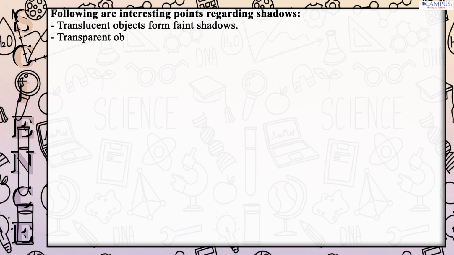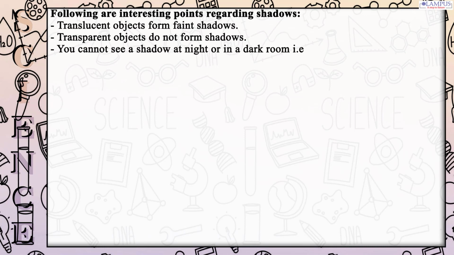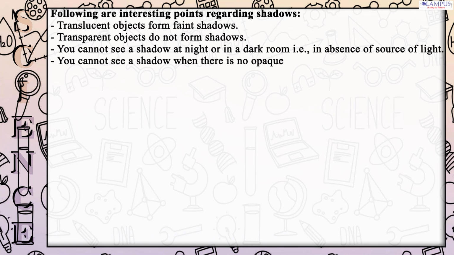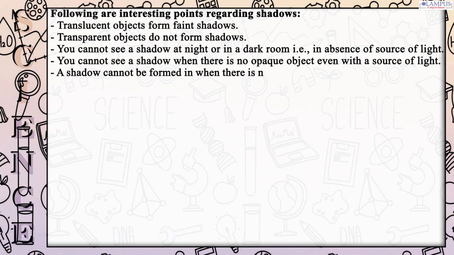Following are interesting points regarding shadows. Translucent objects form faint shadows. Transparent objects do not form shadows. You cannot see a shadow at night or in a dark room, i.e., in absence of source of light. You cannot see a shadow when there is no opaque object even with a source of light. A shadow cannot be formed when there is no screen, i.e., ground or wall which serve as screen.